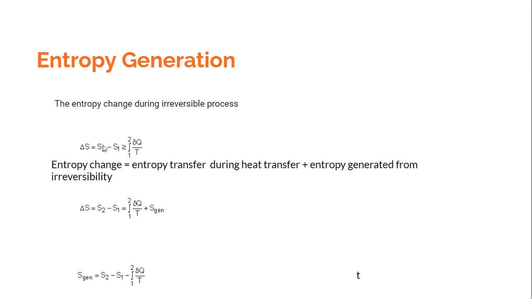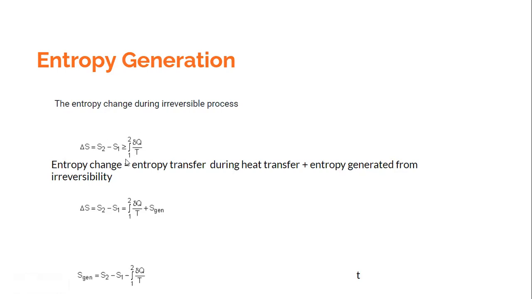Now, if it is greater than del Q by T for an irreversible process, and if you want to substitute this inequality by equality, then we need to add some positive quantity over here. So if delta S has to be equal to del Q by T plus something, then this something has to be greater than 0 if this expression is to be true for an irreversible path.